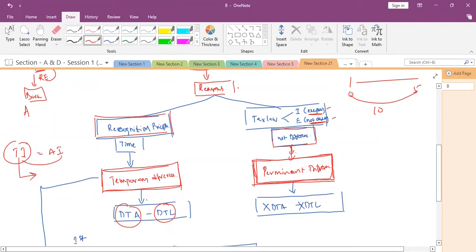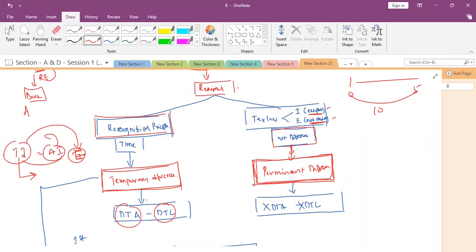And if income tax is not recognizing income today, tomorrow the income tax department will recognize. So on this tomorrow income, which is already recognized in accounting books, that is considered as a tax liability. And it is tax liability not within the 12 months, it is more than 12 months.